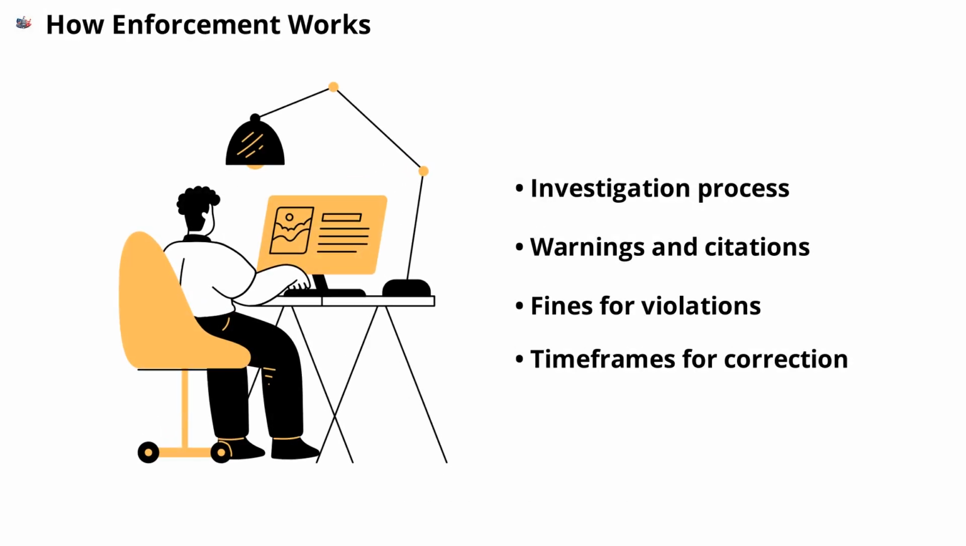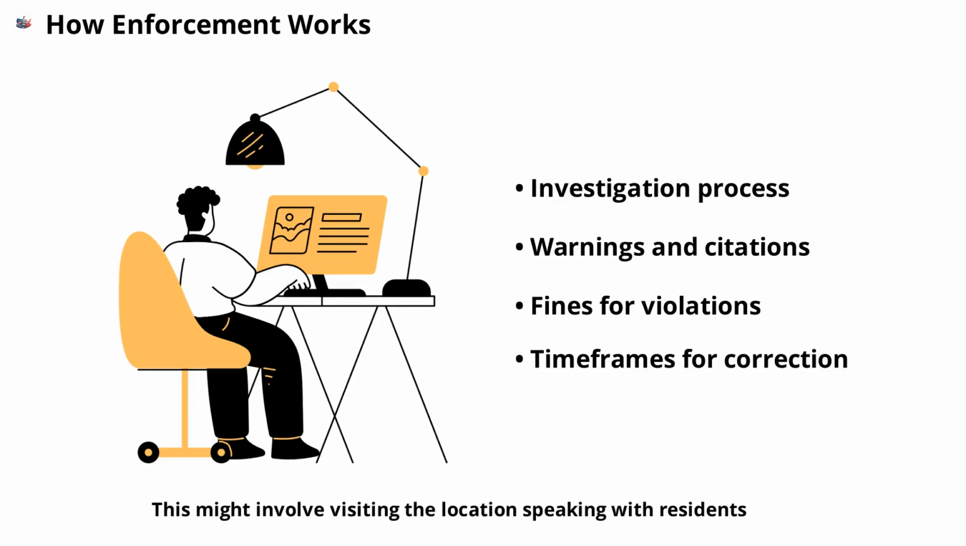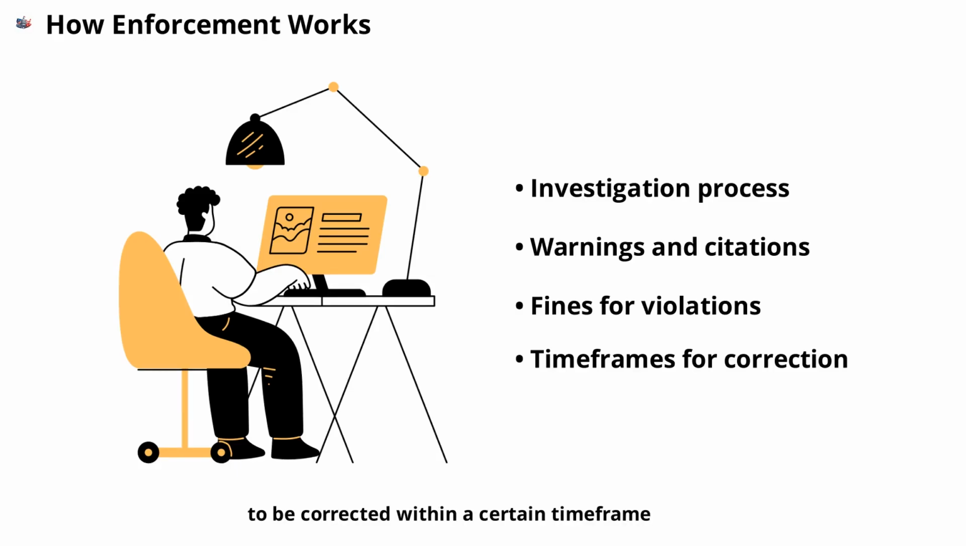When a potential violation is reported, enforcement officers investigate the situation. This might involve visiting the location, speaking with residents, or reviewing evidence. If a violation is found, the officer may issue a warning, citation, or even a fine. In some cases, the city may require the issue to be corrected within a certain time frame. The goal is to encourage voluntary compliance before taking more serious action.